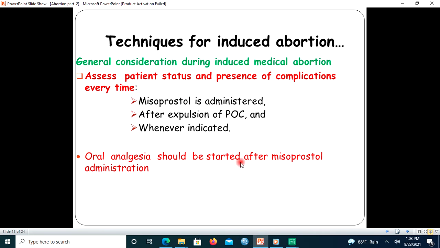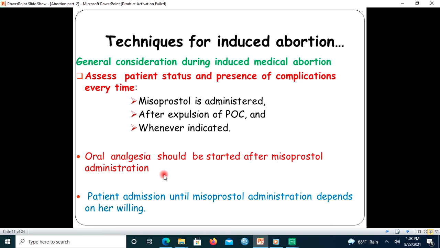Oral analgesia should be started before misoprostol administration. Before, not after. This must be before, because the misoprostol mechanism of action is that it softens the cervix and induces uterine contraction, which leads to a painful situation. So to reduce the pain, analgesia should be given before misoprostol administration. Patient admission until misoprostol administration depends on her willingness.